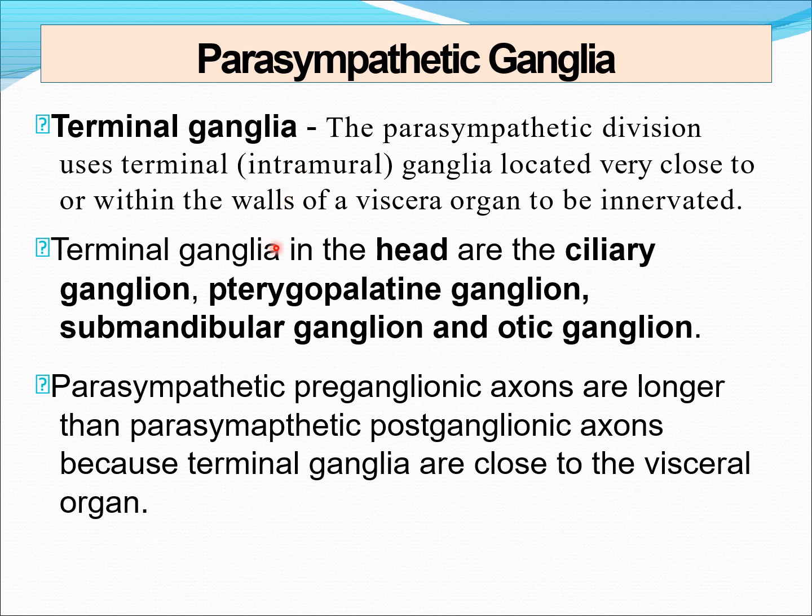The major terminal ganglia in the head region are the ciliary ganglion, pterygopalatine, submandibular, and otic ganglia. Parasympathetic preganglionic axons are longer than parasympathetic postganglionic axons because terminal ganglia are close to the visceral organ or target organ.